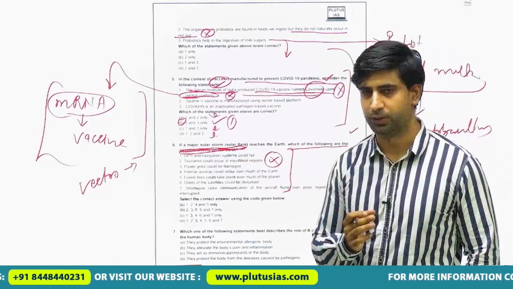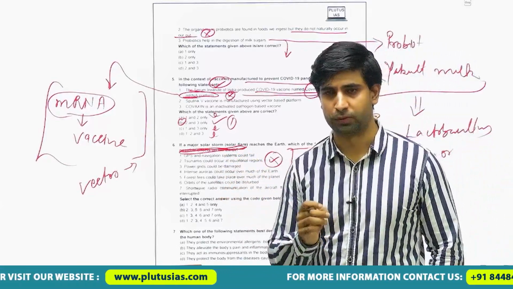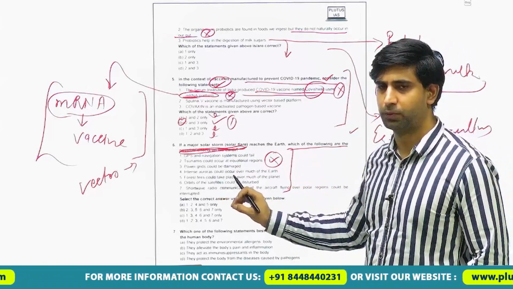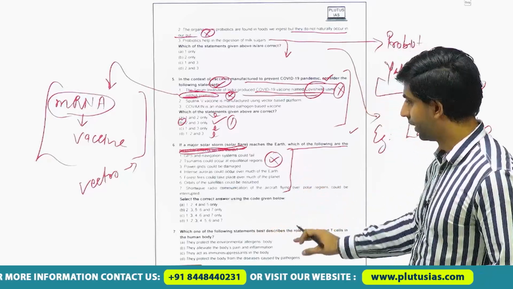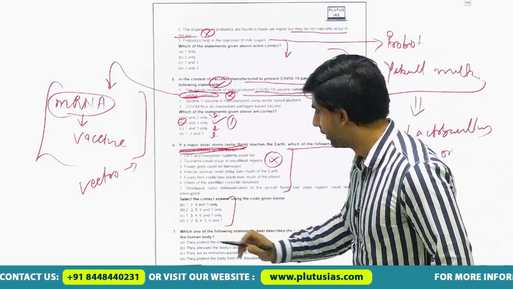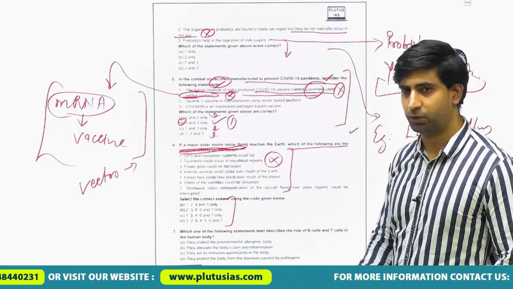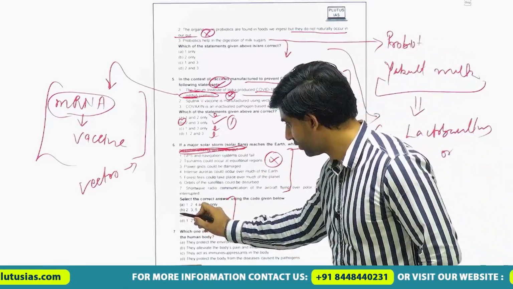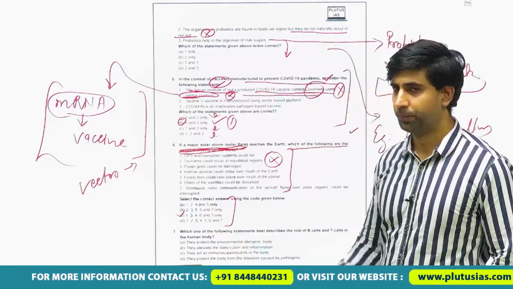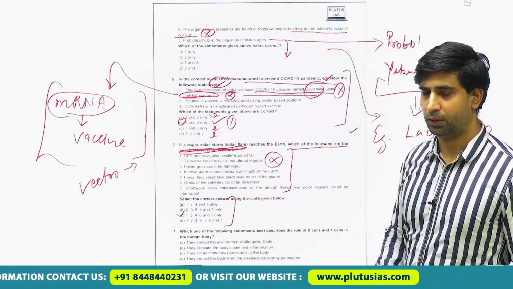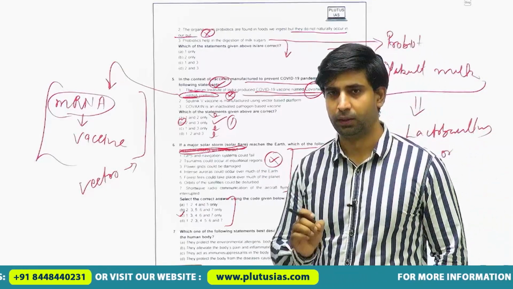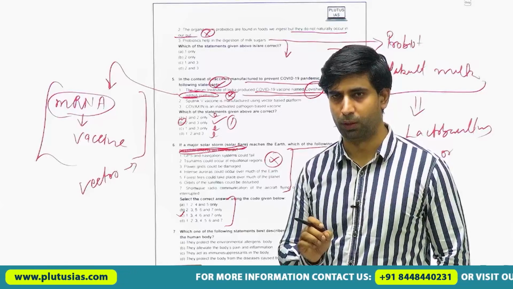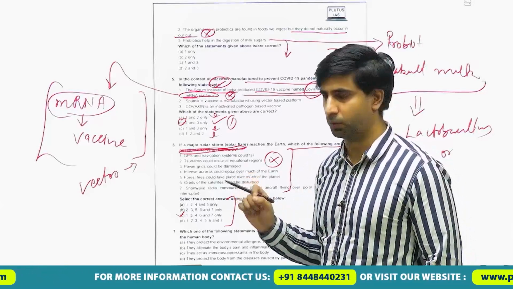There is no correlation between solar flares, solar storms and tsunamis. So this statement should not be in our answer. If we look at the options, there is only one option which does not include the second statement, and that option is C. You can see we can easily solve these kinds of questions by a simple trick, by becoming more observant while solving the questions.